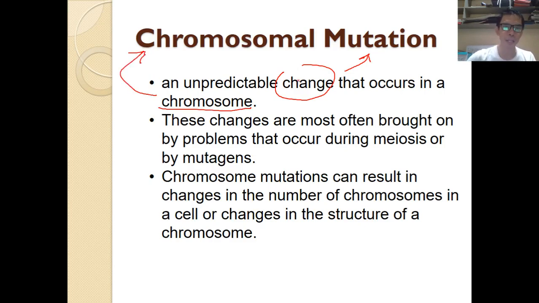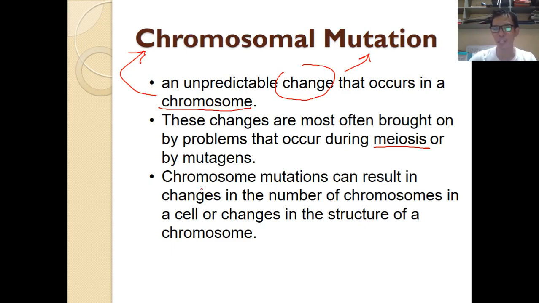Next one. These changes are often brought on by problems during meiosis. If there's a problem during meiosis, in which the chromosomes inside the nucleus divide, then that problem with cell division will affect the total number of chromosomes present in an organism.